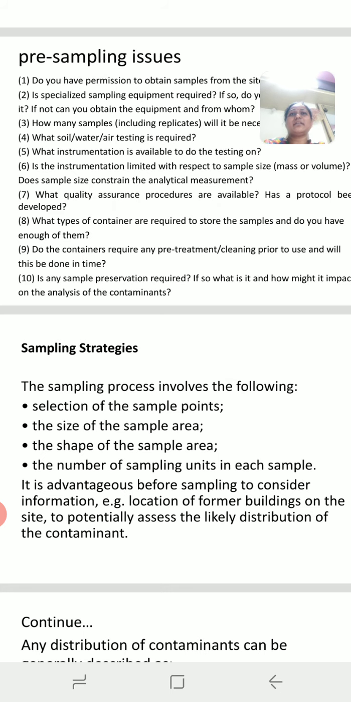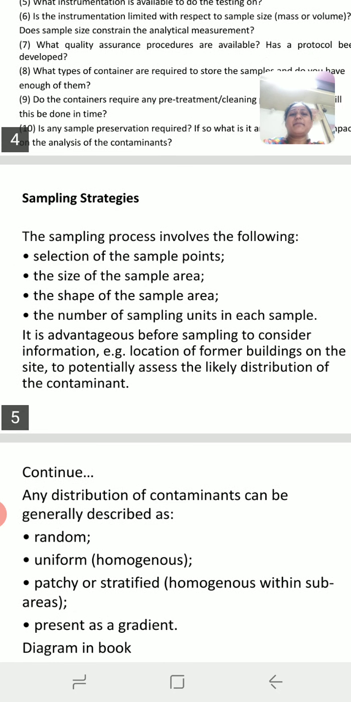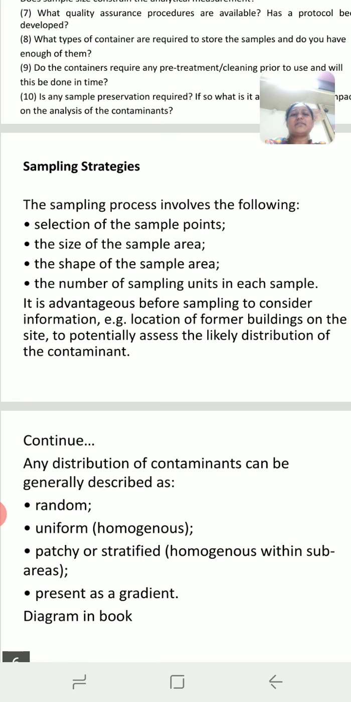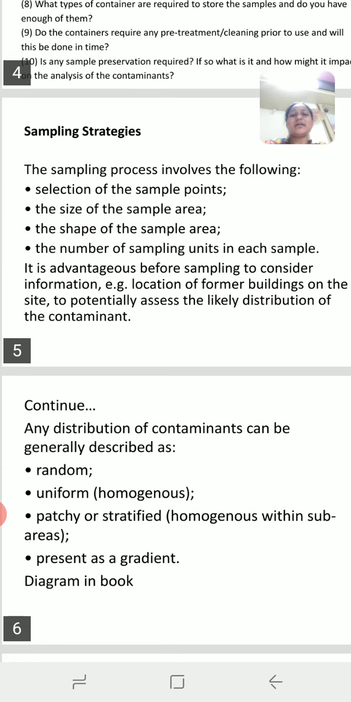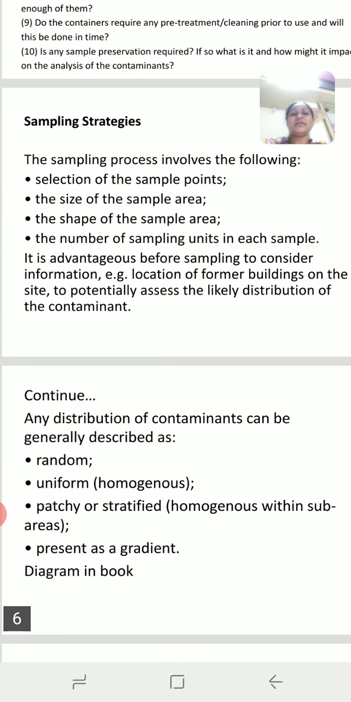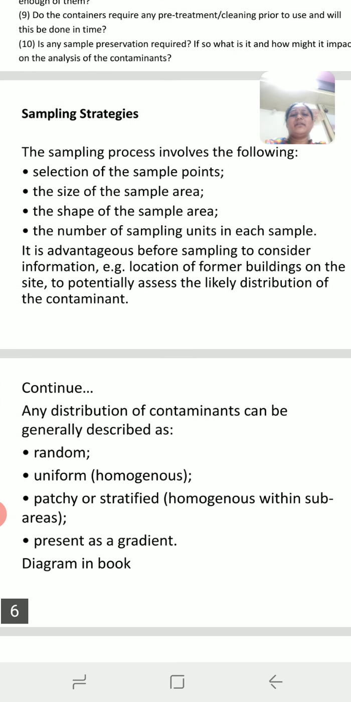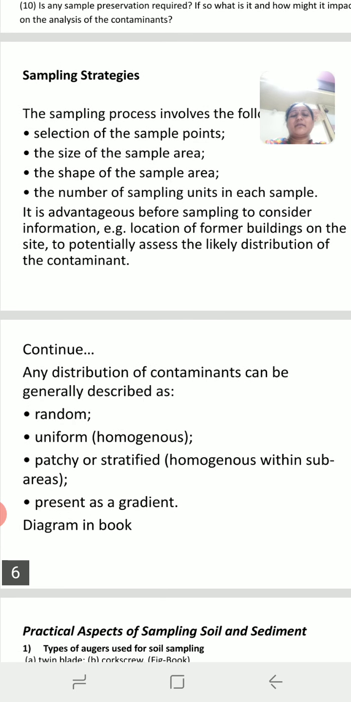How do we collect the sample? What are the different treatments given to the sample? Then sample strategy. The sampling process involves the following: selection of the sample point, the size of the sample area, the shape of the sample area, the number of sampling units in each sample. It is advantageous before sampling to consider information such as the location of former buildings on the site to potentially assess the distribution of the contaminant.